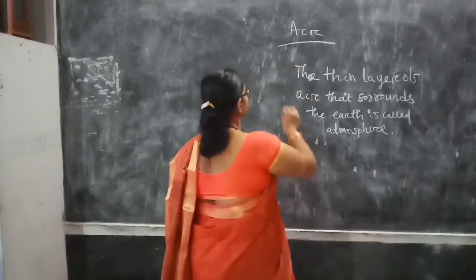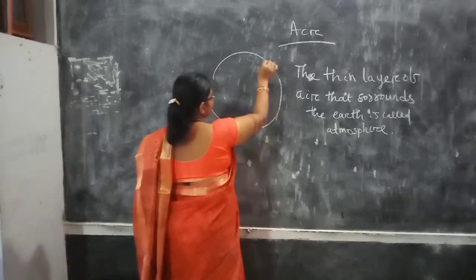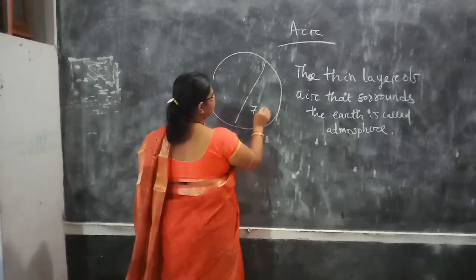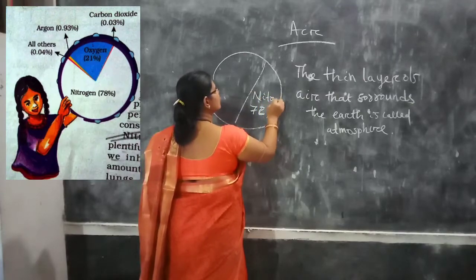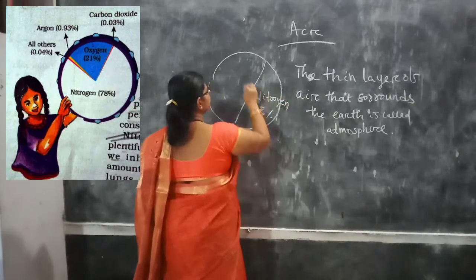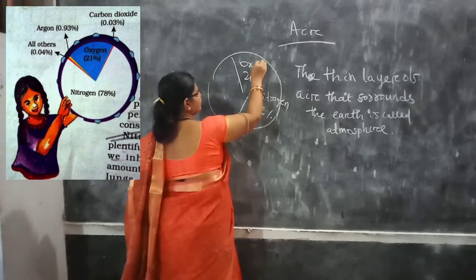This is 78%. Look at the pie chart. 78%, that is nitrogen. Then 21% oxygen.